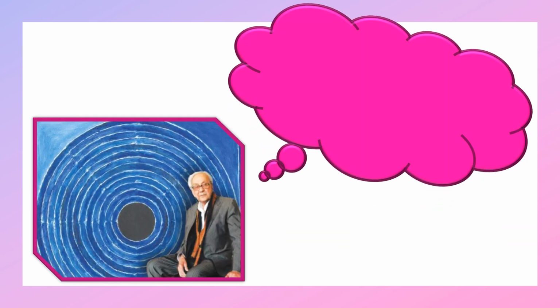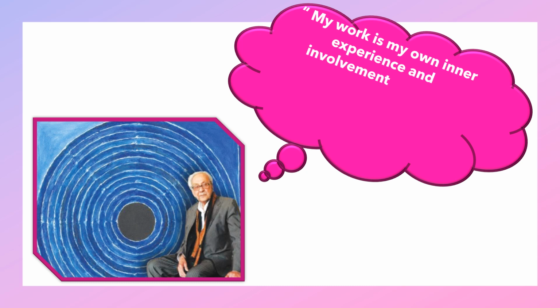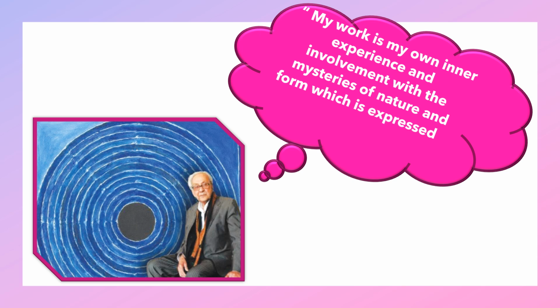Now, a quote from Raza: "My work is my own inner experience and involvement with the mysteries of nature and form, which is expressed in color, line, space and light."